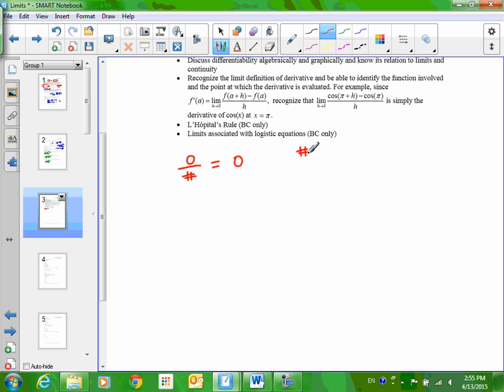Okay, what if you get a number divided by 0? And again, a non-zero number divided by 0. This thing is undefined. This is caused by a vertical asymptote. This is starting to get into infinity. Okay, infinity doesn't exist really. I mean, you know what I mean? It's a whole does not exist situation. A one-sided limit though could equal positive or negative infinity. But if you wrote undefined or does not exist, you would be fine. It's not typically asked that way anyway. It's usually asked by doing multiple choice. And they're not going to have infinity and does not exist as answers, both. It's not going to happen.